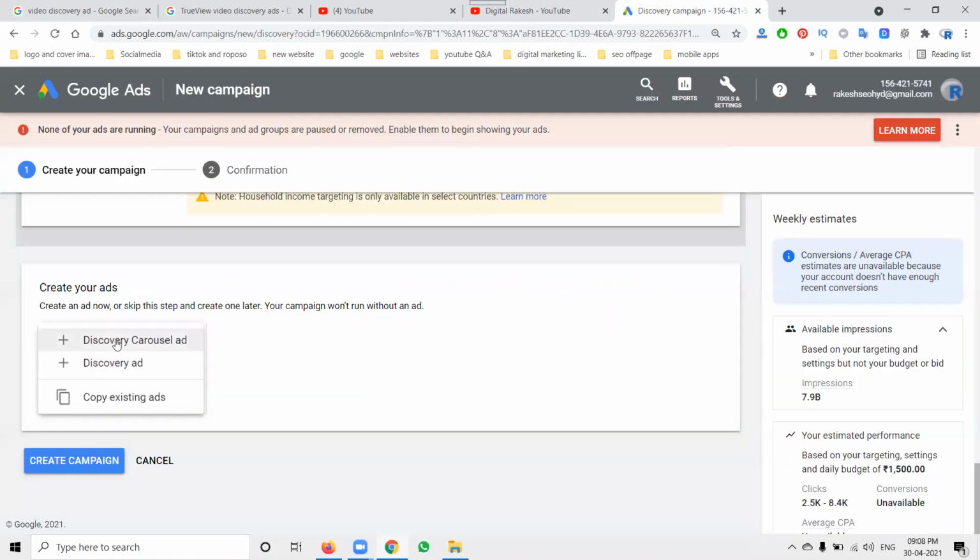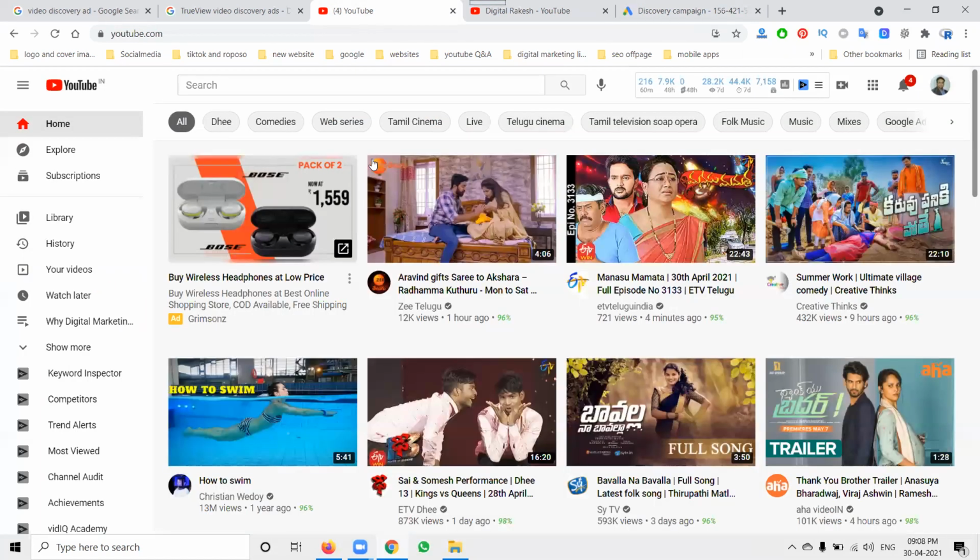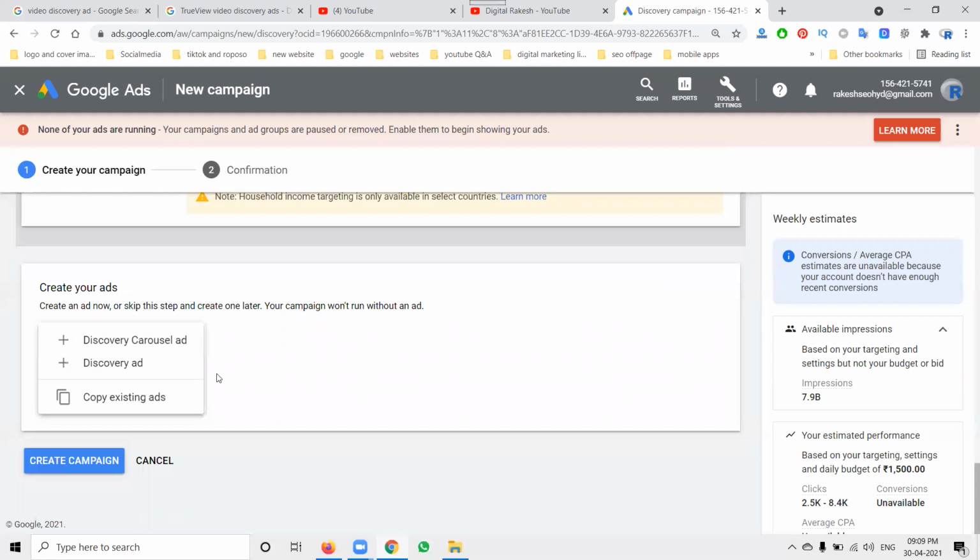Select ad here. Discover ad here. If you select this option, we can create visually rich and interactive ads to show across YouTube home feed, Gmail, Discover, and more. That means here is the YouTube home page. So all these options will be given for the particular option, discovery ad. If you select multiple images, discover ad only one image.